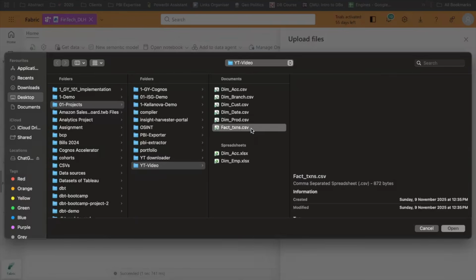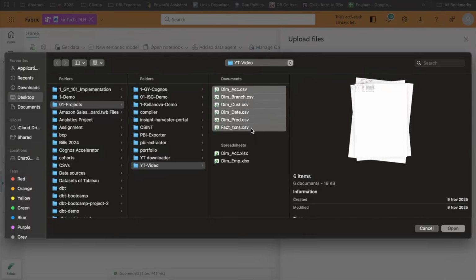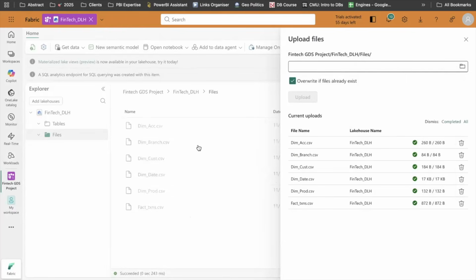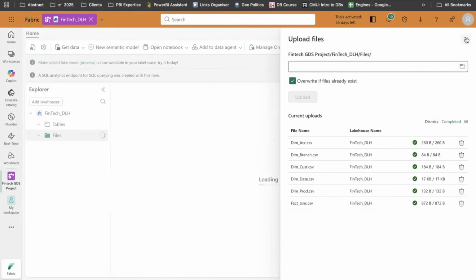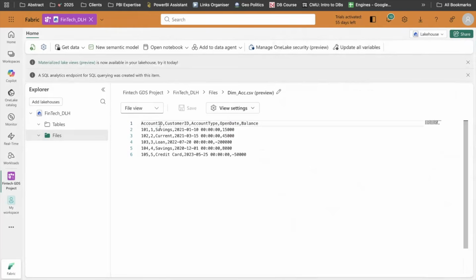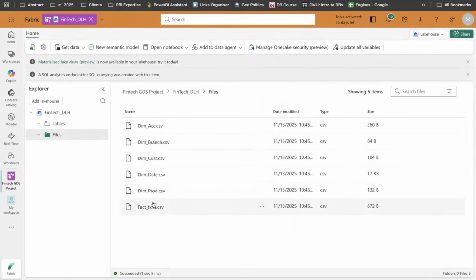Okay. So I will ingest all the files here. I can select override, but it doesn't matter. We don't have any file right now. And perfect, we have all the files present here. I can click just to check if the files have been loaded correctly. So account has account IDs, customer IDs, account types, open dates and balance. Seems good. Cool. We have all the files present, instead of on local, in the cloud, so everyone can leverage them. This will solve one of your problems: everything is centralized now. So files are not in the local system of all the employees. If anyone wants to update, they will need to come here, and the same thing will reflect in the systems of all the employees, right?